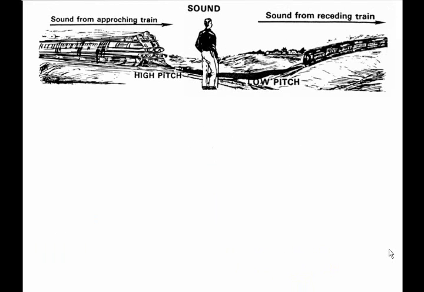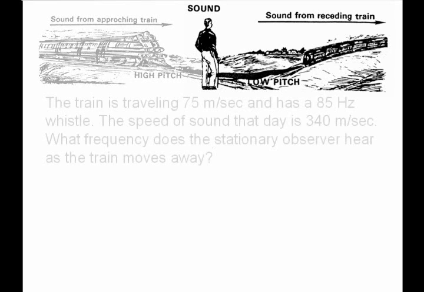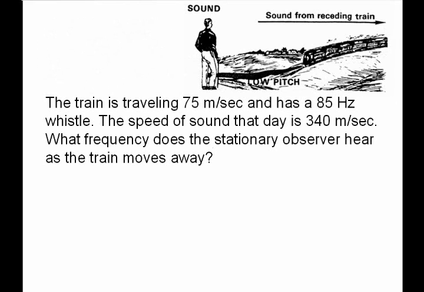All right, so let's look at an example. The train here, we know when the object's moving towards you, it has a higher pitch to it, and when the object's moving away from you, it has a lower pitch. Our example problem today, we're just going to look at the train moving away. It says the train's traveling at speed of 75 meters per second and has a frequency of 85 hertz for the whistle. The speed of sound that day is 340 meters per second, and we want to know what frequency does this observer hear as the train moves away.